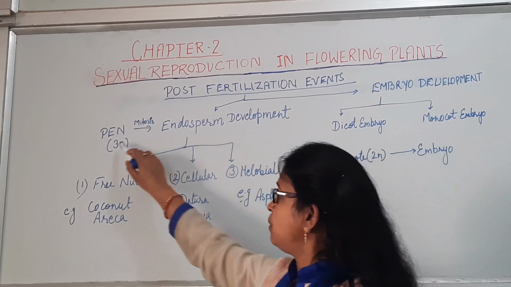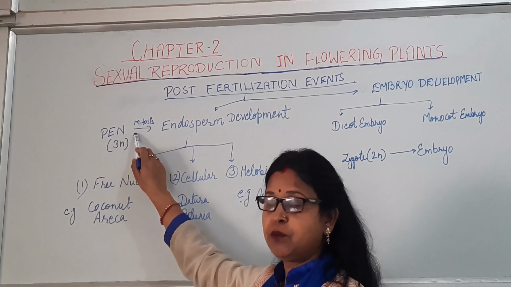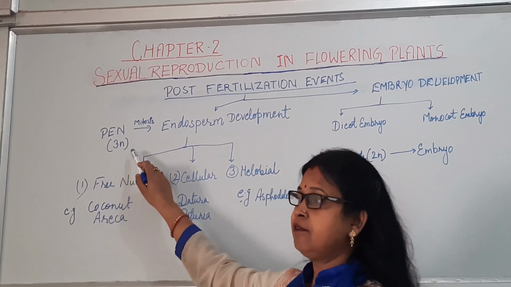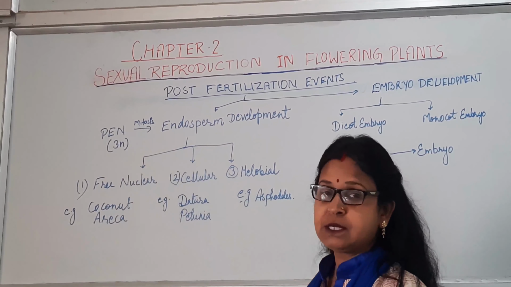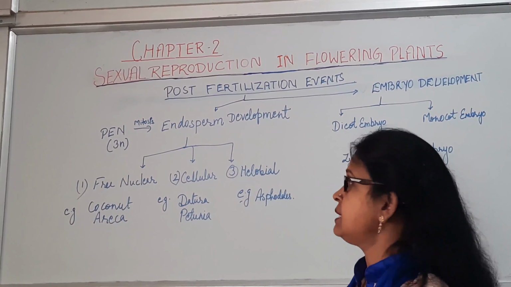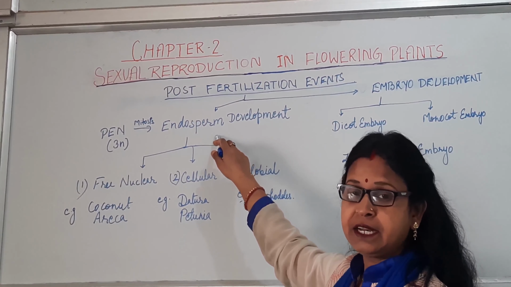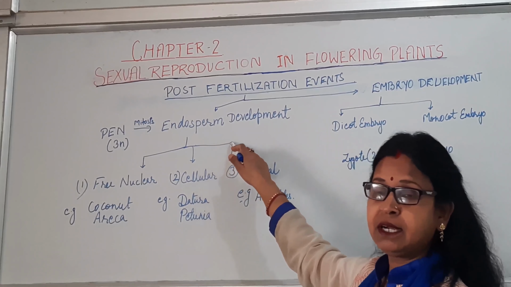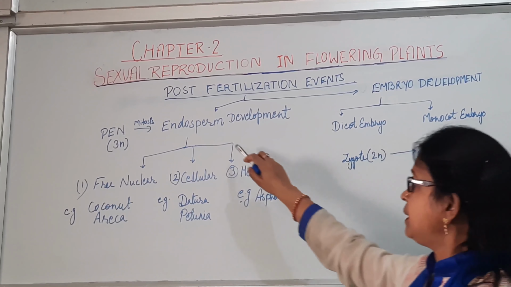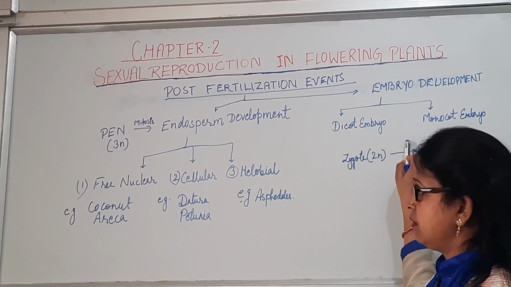Endosperm develops from the PEN, the primary endospermic nucleus, which is triploid in nature. This PEN will undergo repeated mitosis and give rise to the nutritive tissue known as endosperm. This endosperm is highly nutritive and is meant for the development or nourishment of the developing embryo. The development of endosperm occurs just prior to the embryo development.